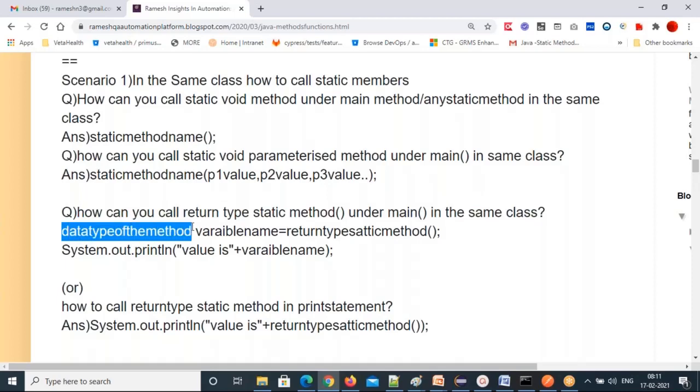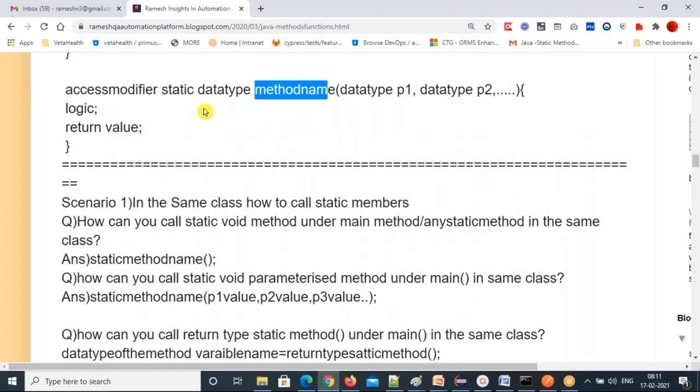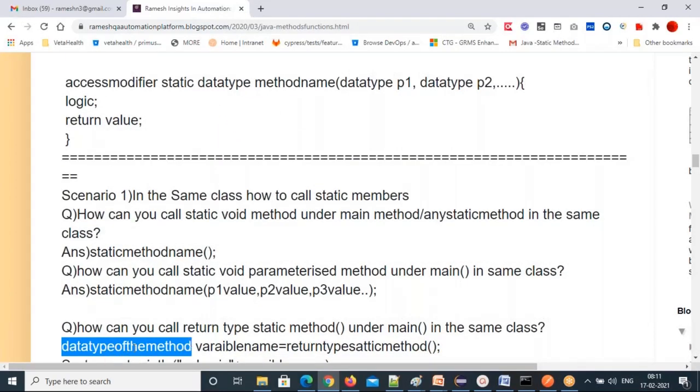First, the data type of the method. What data is it returning? That data type. Where can you get the data type of the method? Just before the method name, there is the data type. This data type you need to write here. Which method you are calling, just see what data type is there before the method name. That data type you write here. In the method definition, the return type keyword before your method name is the data type. That data type you write here.